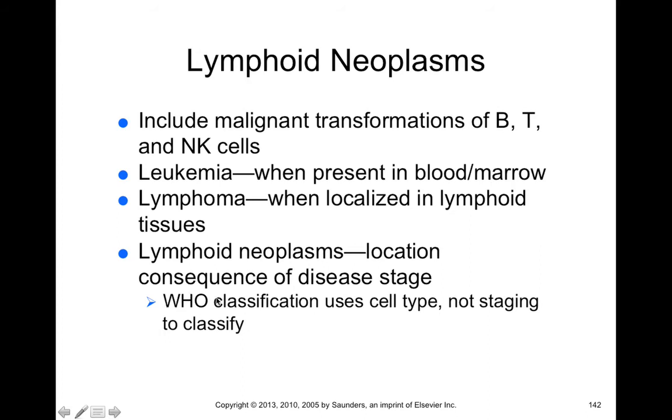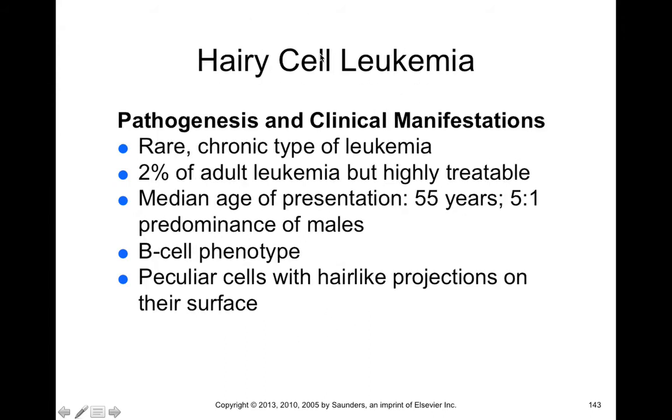Now, there's a World Health Organization classification that uses cell type and not necessarily where the cells are located in order to classify what specific type of lymphoid neoplasm is present. Now, one type of lymphoid neoplasm we'll talk about is the hairy cell leukemia. Hairy cell leukemia is more rare, but it's a chronic type of leukemia.